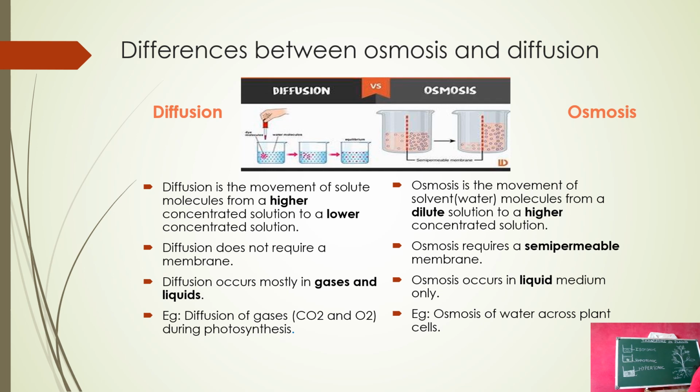Mainly, diffusion is the movement of solute particles where a cell membrane is not a must. But osmosis requires a semi-permeable membrane. It is the movement of solvent molecules, that is, the water molecules.